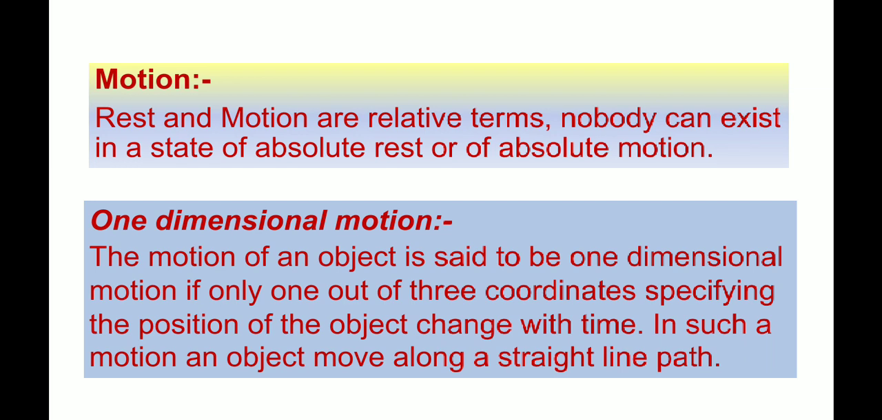One-dimensional motion. The motion of an object is said to be one-dimensional motion if only one out of 3 coordinates specifying the position of the object changes with time. In such a motion, an object moves along a straight line path.